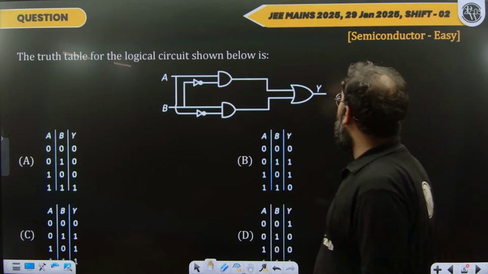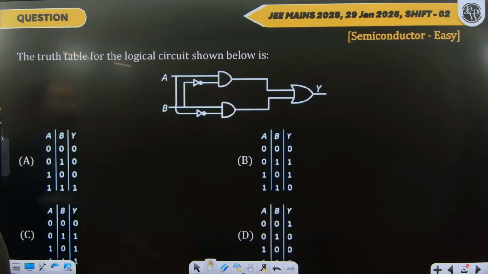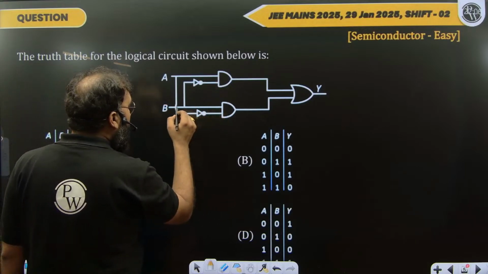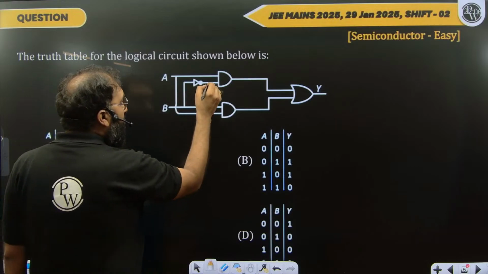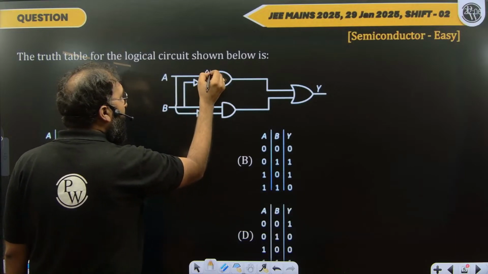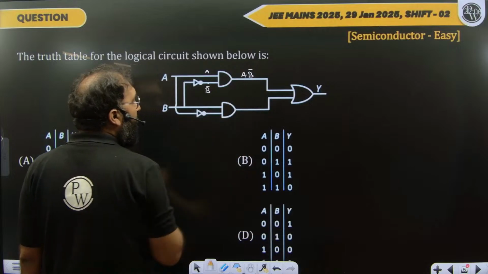Coming to the next question, it is a question from logic gates, semiconductor, an easy question. So let's say this is B, right? This input is sent here, and then we have a NOT gate here. So the input I'm getting here is B bar. From here I'm getting A. This is an AND gate. So the output here is AB bar.